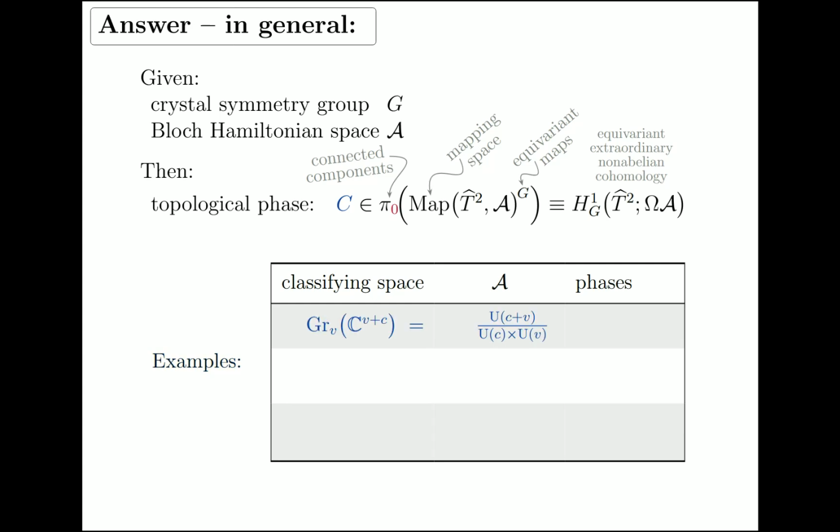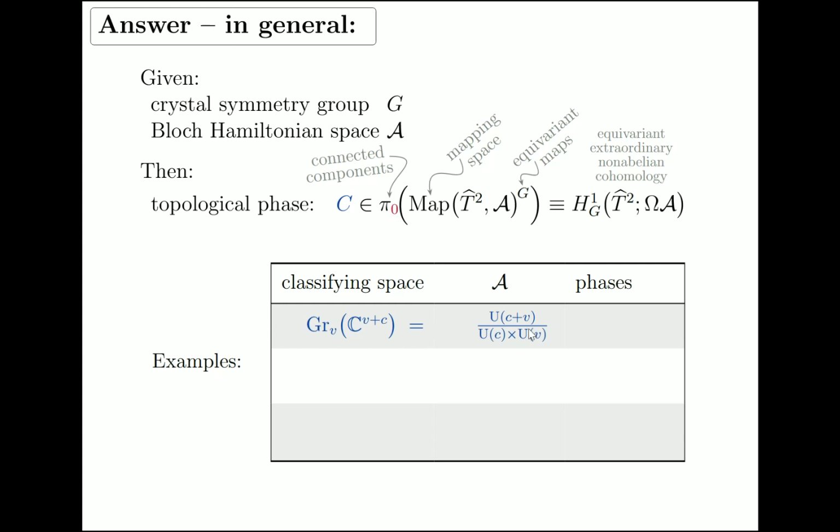So these spaces A, and usual systems that are, say, written by matrix Hamiltonians in lattice systems, are Grassmannian spaces, where you have a quadratic matrix of length and width C plus V, and the assumption that there is a gap means some of the entries, V of the entries, correspond to valence bundle eigenvalues, the other C to the conduction band.